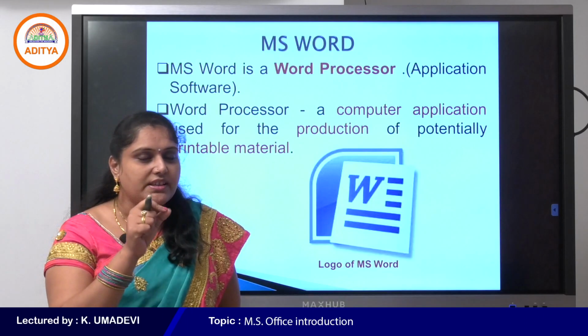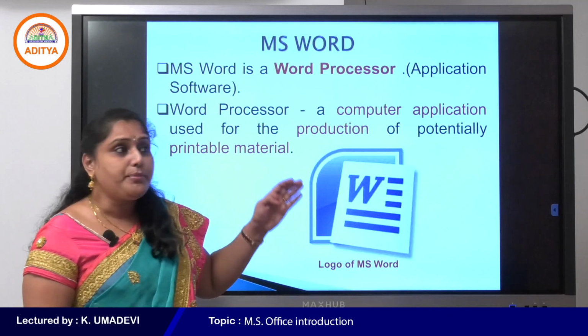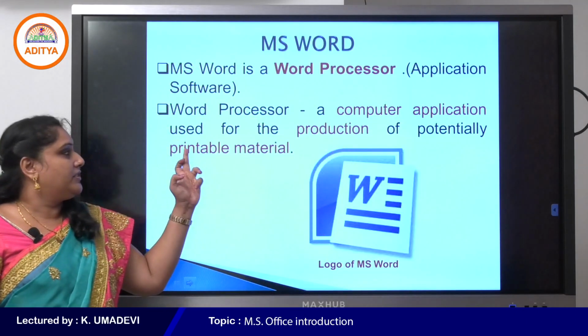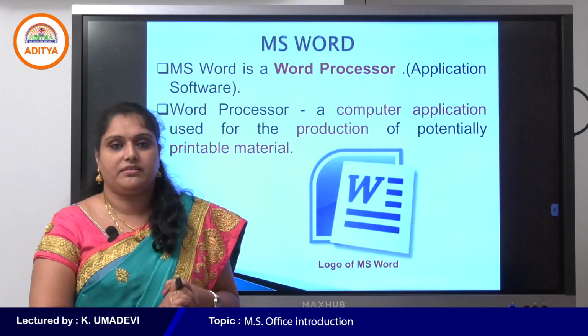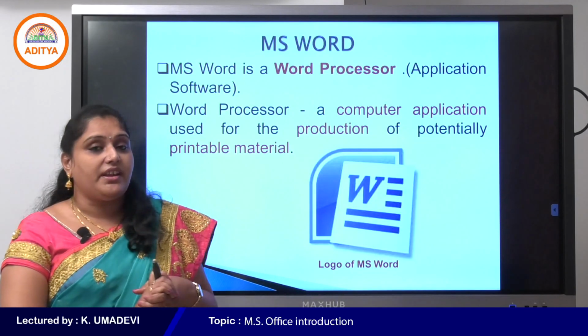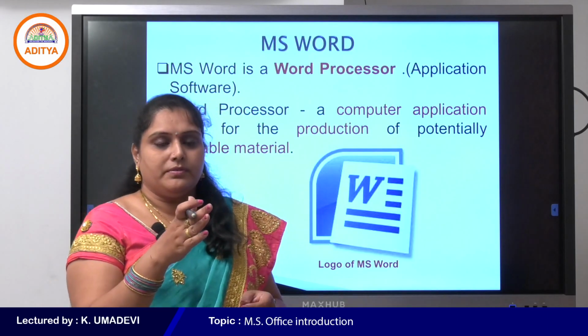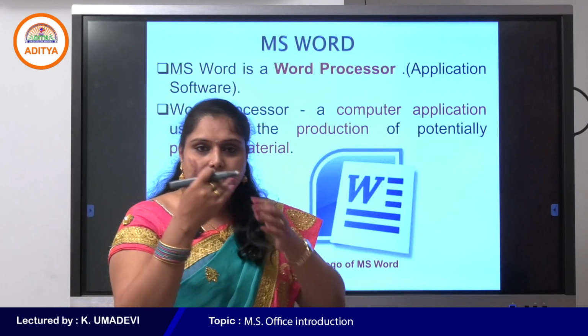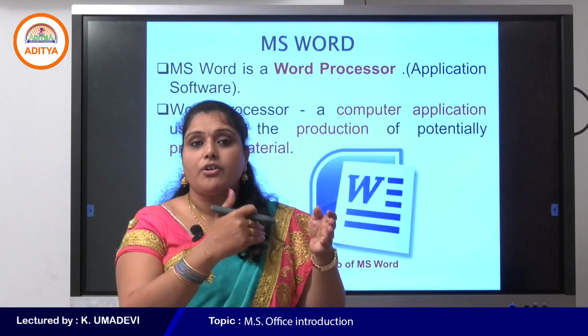A word processor is a computer application used for the production of potentially printable material, as we can create any type of document using MS Word. In MS Word, the file is called a document.